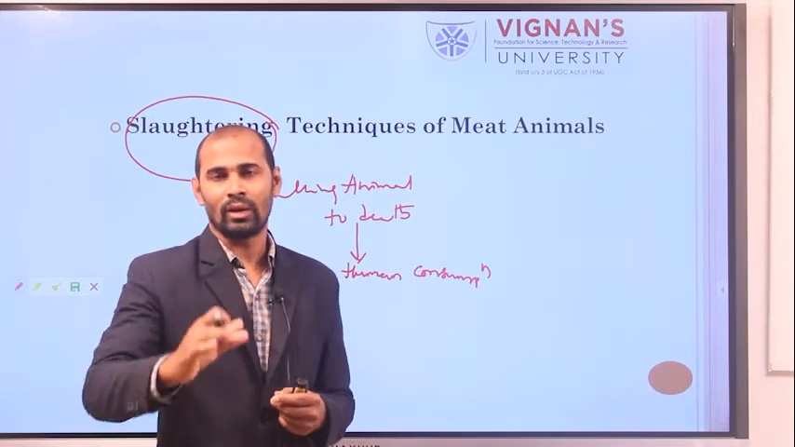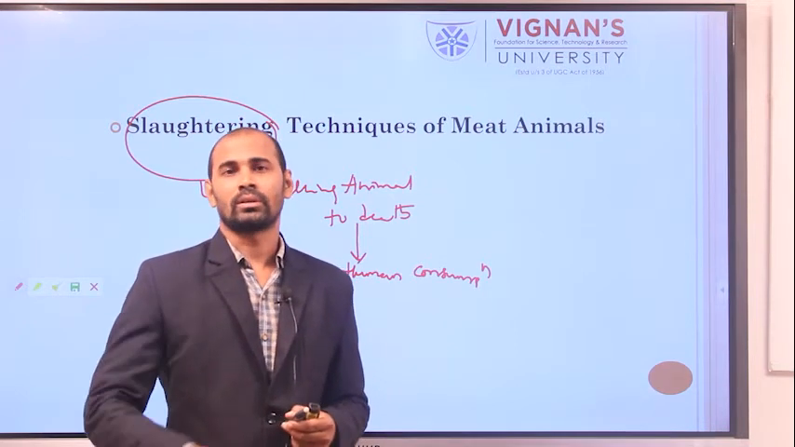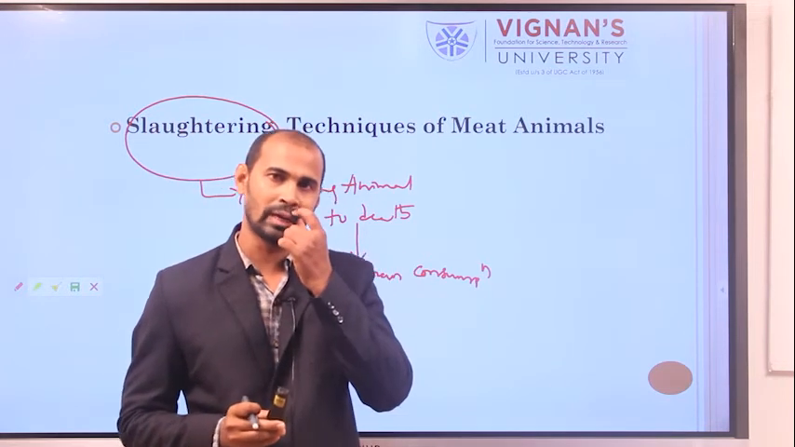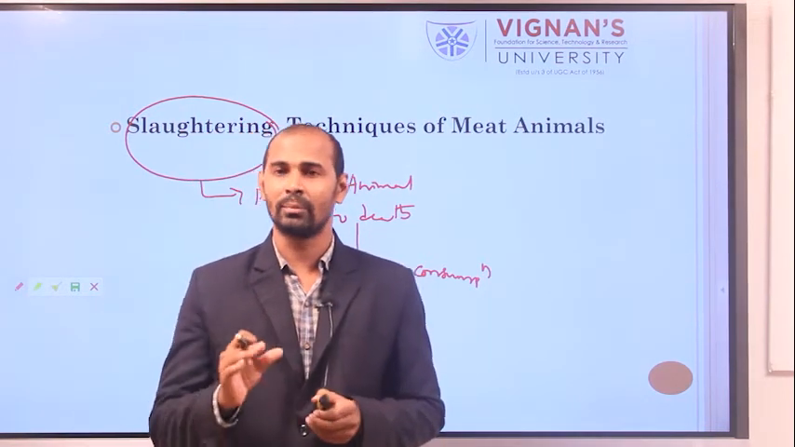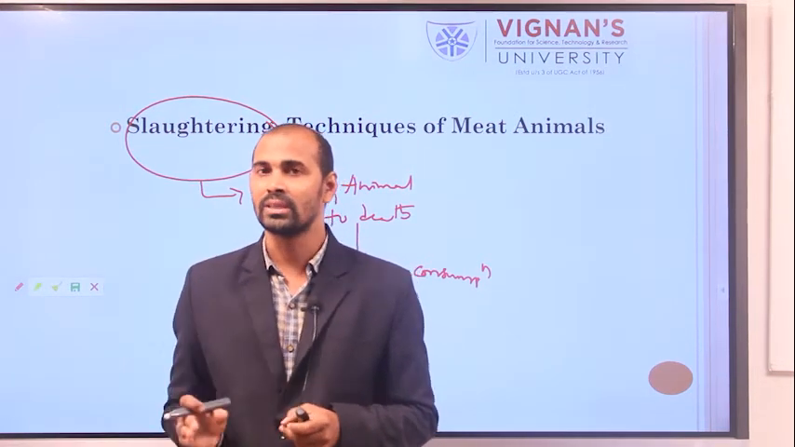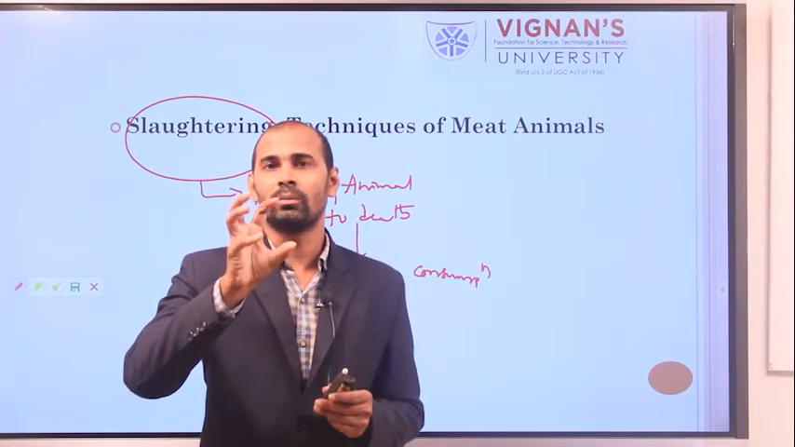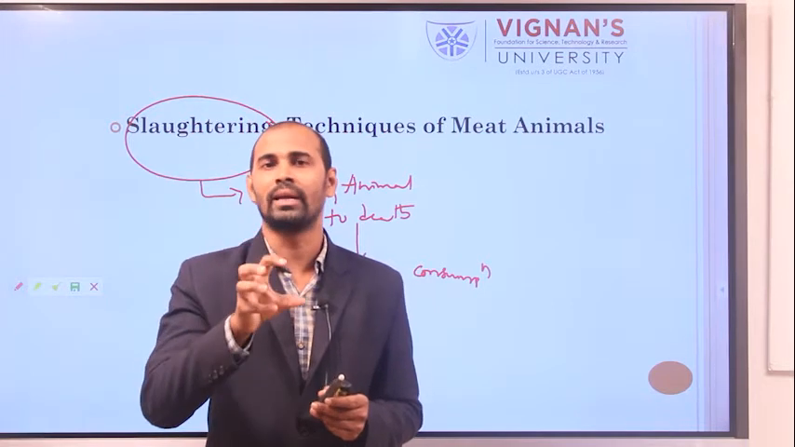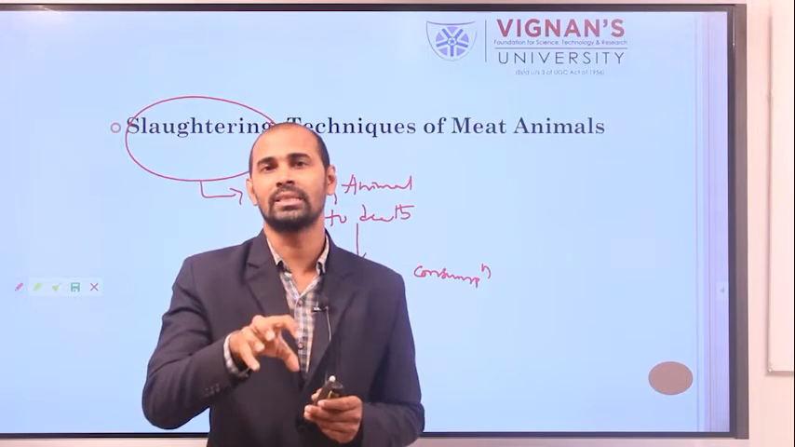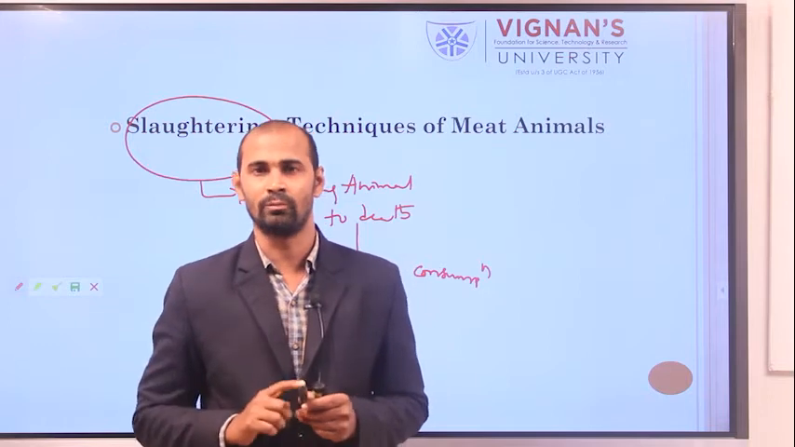While doing the slaughtering, it is very essential that complete bleeding should be done. Otherwise, if improper bleeding of the animal occurs, it may affect the quality of the meat. During improper bleeding, there is clotting of blood in the muscles. That means hemorrhage formation occurs. These hemorrhages may degrade the quality of meat.